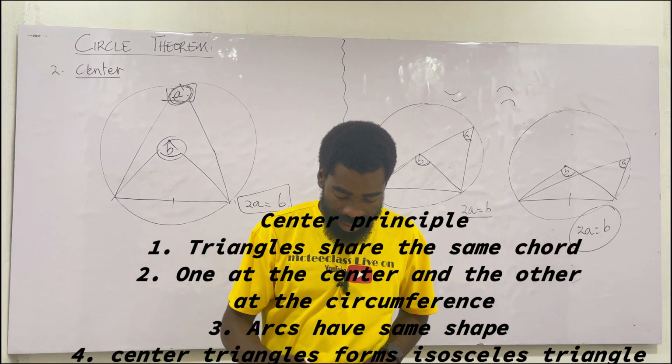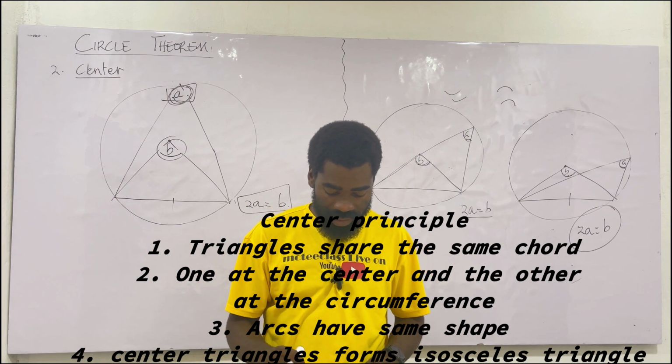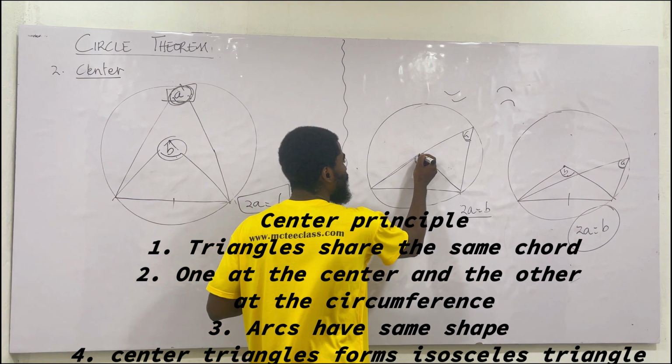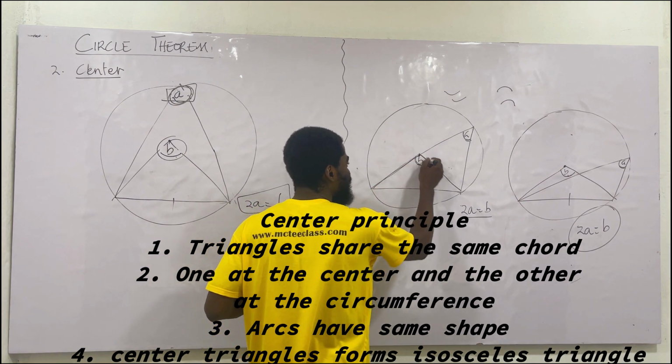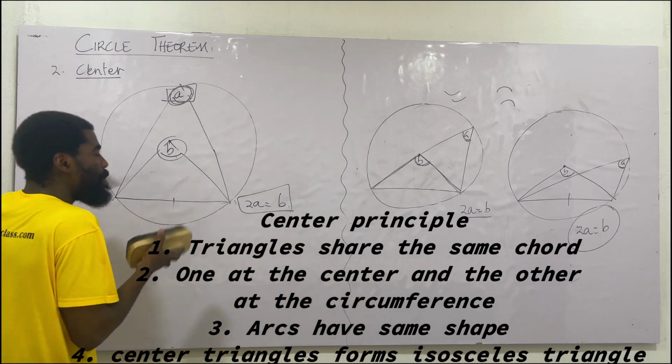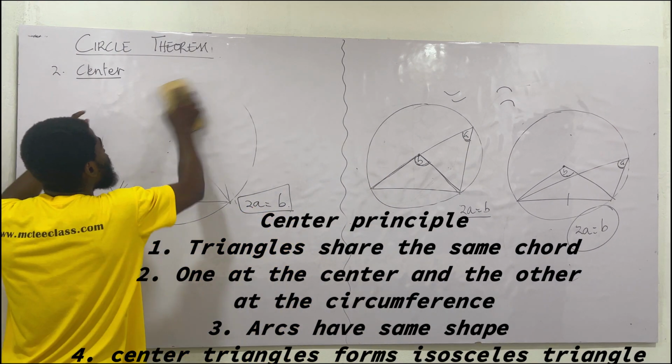Now, let me show you the next thing here. Still on this. Remember that once we have the center, then any line from the center to the circumference becomes our radius. I'll use that as well. So not the drawing, but understanding. Now let's look at this and see if that will also work.